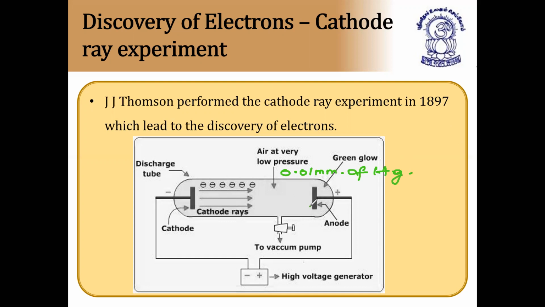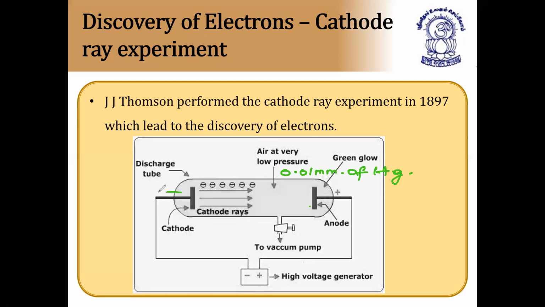These particles hit the zinc sulfide screen, which is kept here. This beam of particles migrating from cathode to anode is called cathode ray particles, that is, electrons, because they are going towards the anode. Anode is the positive electrode and cathode is the negative electrode; the cathode is connected to the negative terminal of the battery and the anode to the positive terminal, as you already know. A beam of particles going from cathode to anode must have a charge opposite to the anode, that is, negative charge, and hence the discovery of electrons takes place.